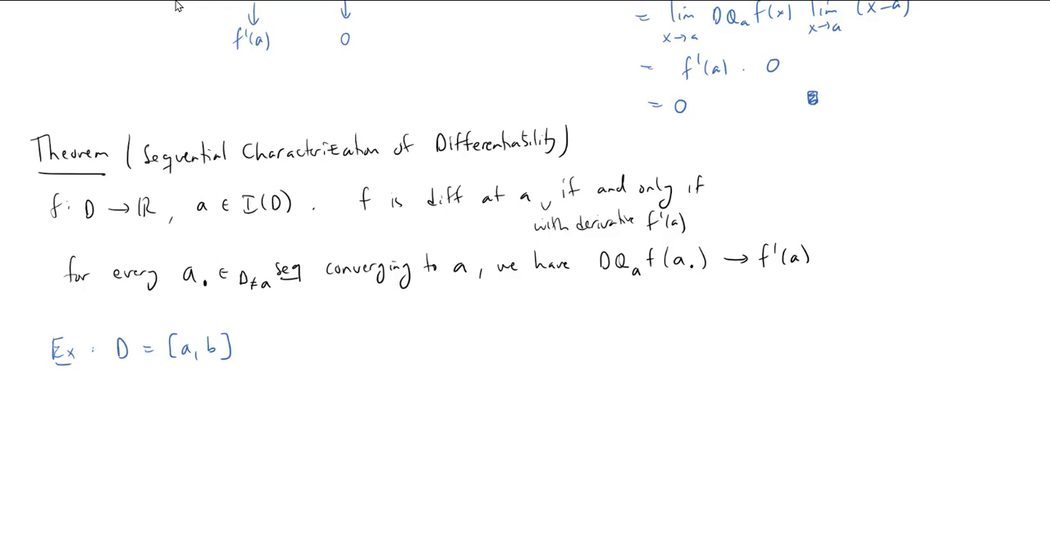But actually the sequential characterization suggests something. Look at all of the sequences a_n, these D not equal to A sequences that converge to A, and look at whether all of their difference quotients applied to the a_n converge to some number. And if they do, then that should be the derivative at A. So you might think of this as allowing you to build one-sided derivatives by just looking at sequences of points converging to A. Now, of course, we only want this to be true when A is actually a limit point.